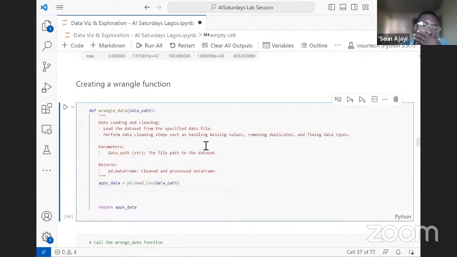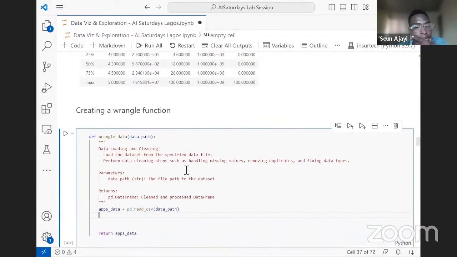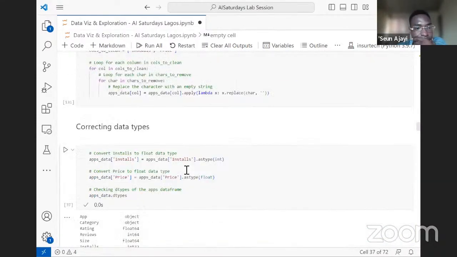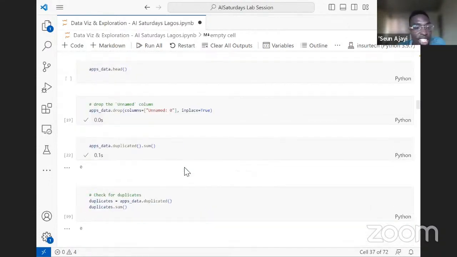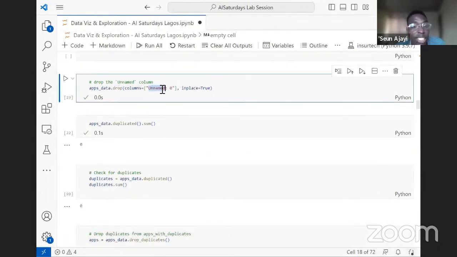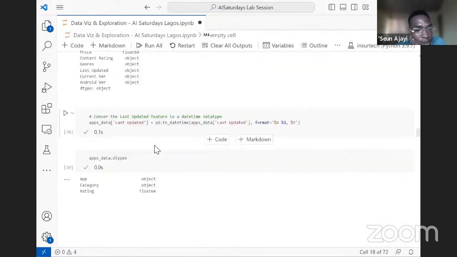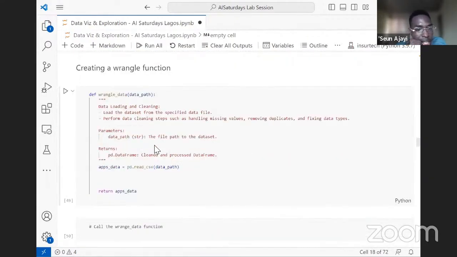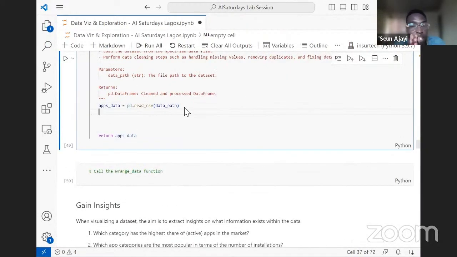After loading the data, the next thing we did is drop the unnamed column. I'm not taking into consideration the head calls and other unnecessary things we were doing, only the steps that made real changes to the data set. So we are putting everything in a function, so that once you pass in the path to your data set, all the cleaning happens at once.